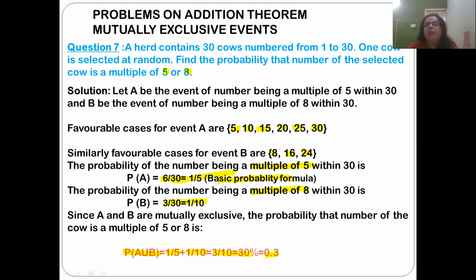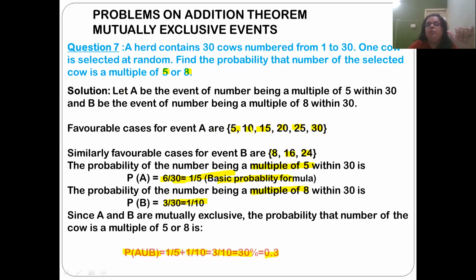One is A, that is multiple of 5. The second one is B, which is multiple of 8. Between numbers 1 and 30, what are the numbers which are multiples of 5? 5, 10, 15, 20, 25, and 30. There are 6 possibilities which favor this outcome.